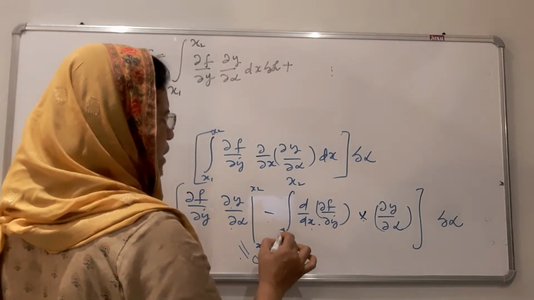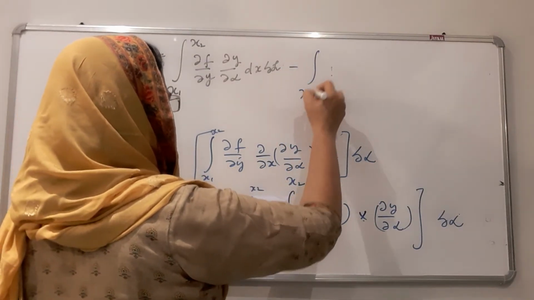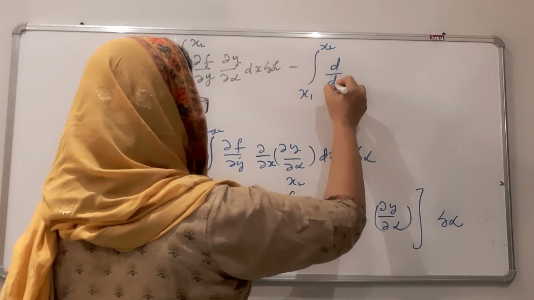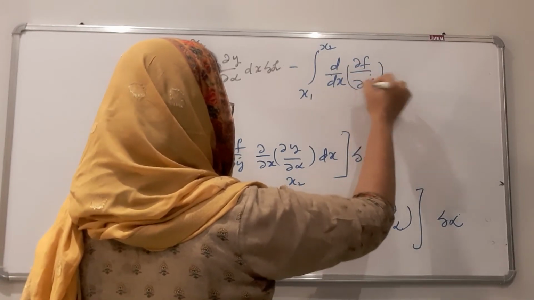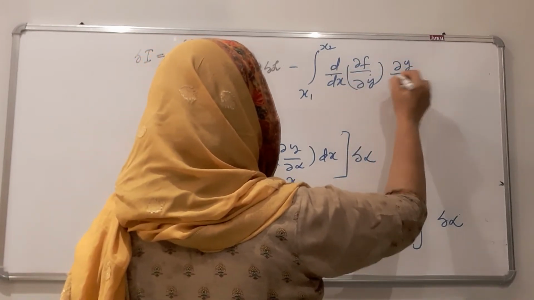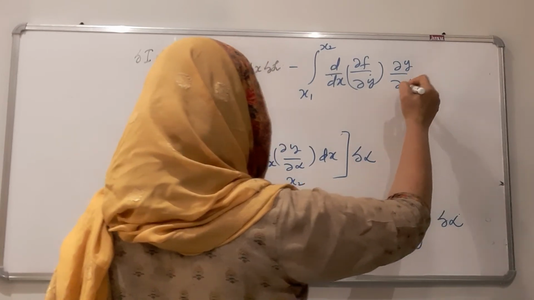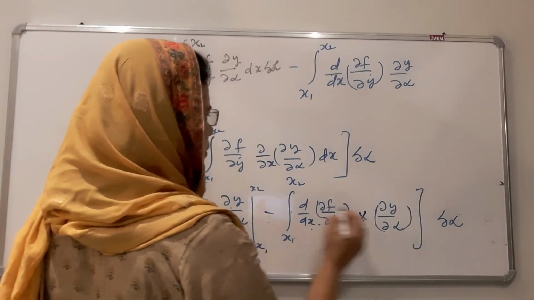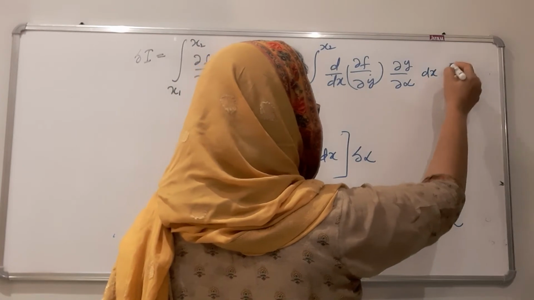That is, we get minus, the term is minus integral from x1 to x2 d/dx of ∂f/∂ẏ into ∂y/∂α, into dx, into δα.